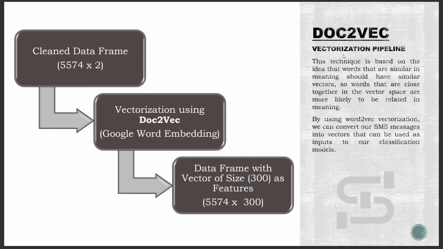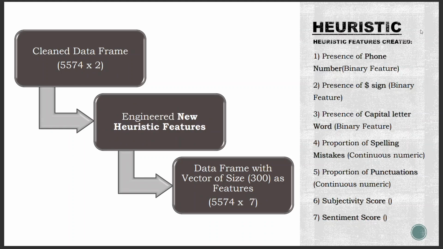So, after passing the data into doc2vec, it gives 300 dimensions for all our messages. We created some heuristic features to approach this problem: presence of phone number, presence of dollar sign, presence of capital letter. The more the phone number, dollar sign and capital letter are present in a message, the more likely it is to be a spam message. So we use binary features to create these variables.